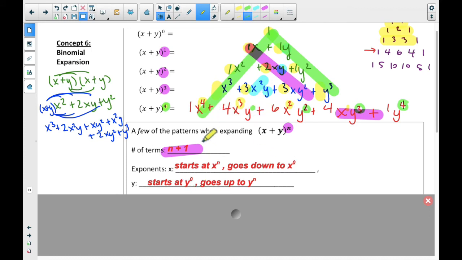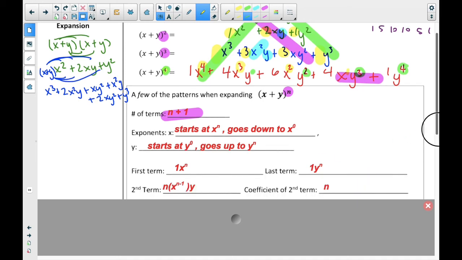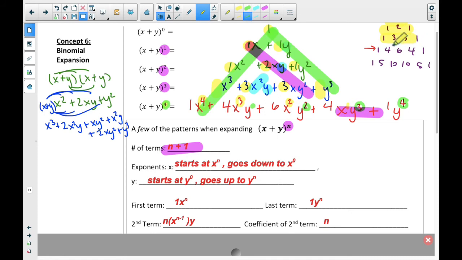So it starts at y to the 0, and it goes up to y to the fourth, or from right to left, it goes the other way. The first term always starts with a 1, right? And it's always 1x to the n. So if this is the fourth, n is 4, it's 1x to the fourth. If n is 3, it's 1x to the third. So whatever then. Now then the last term is always 1y to the whatever. Okay. The second term, remember how like this is the third row because there's a bunch of 3s.